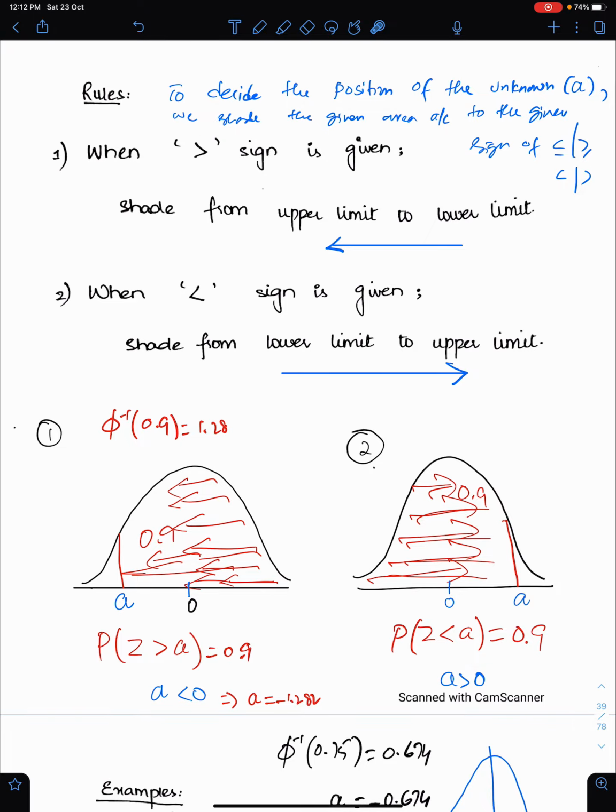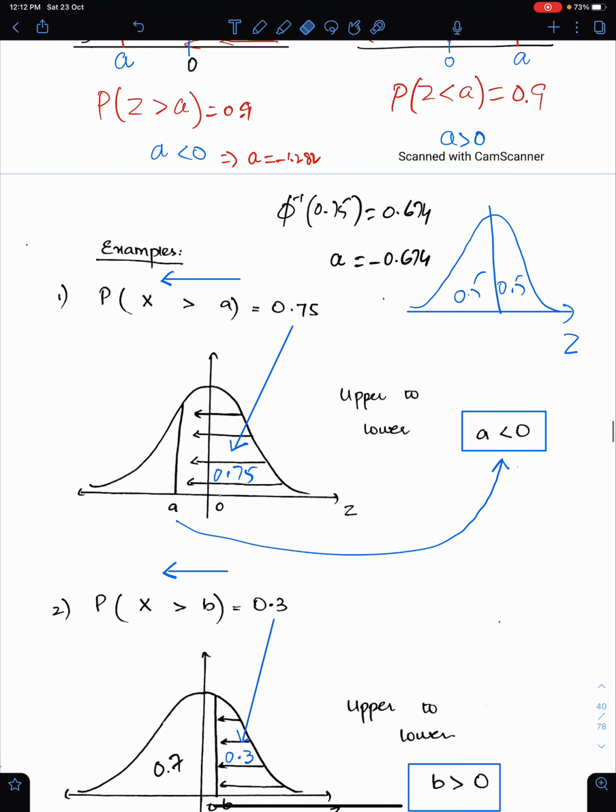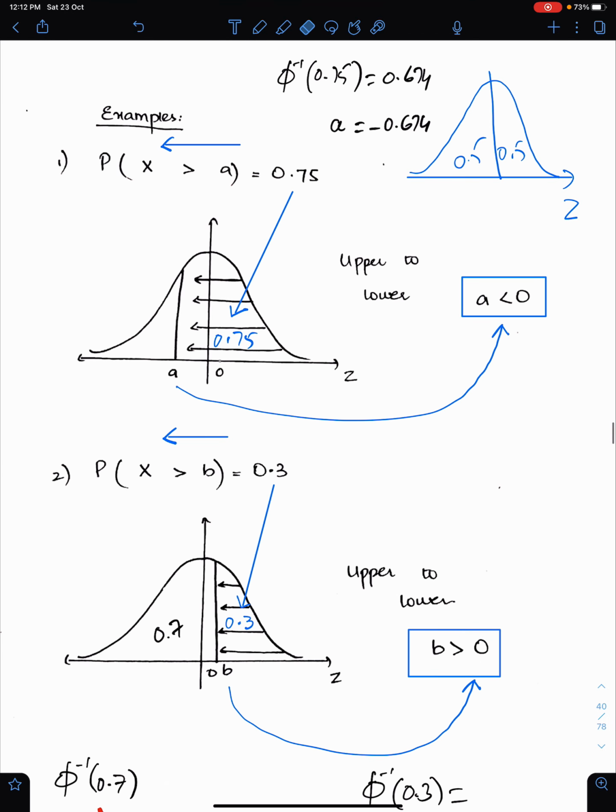Here we have to shade this area in this direction from lower limit to upper limit. And this is positive because this is on the right side of 0. Now, after getting the position of this unknown, how do we find the value of the unknown? See, first we need to shade this area.